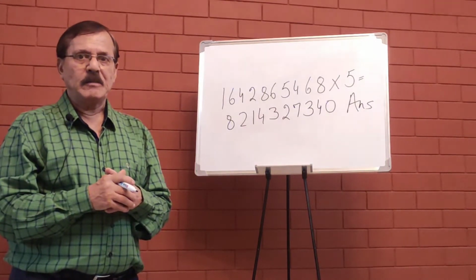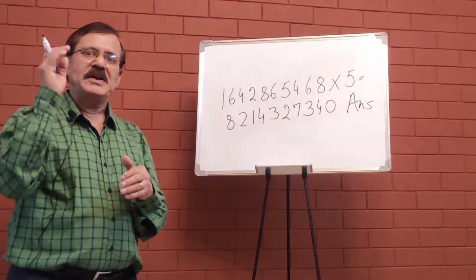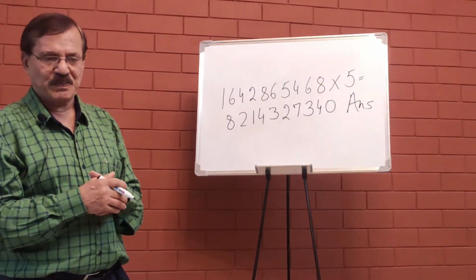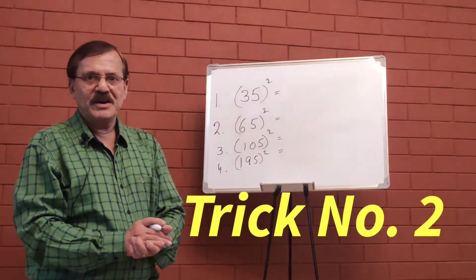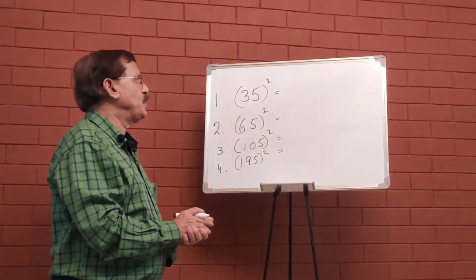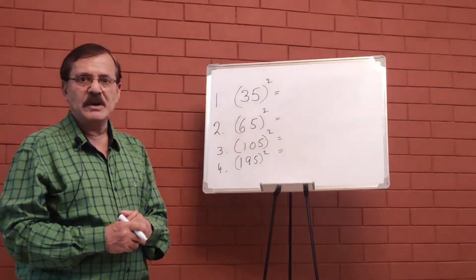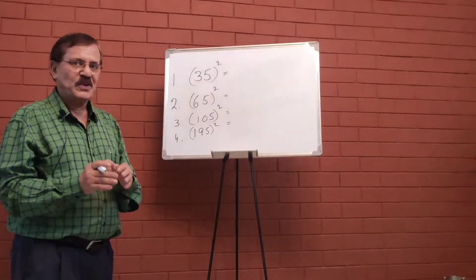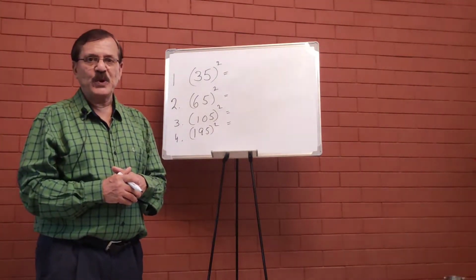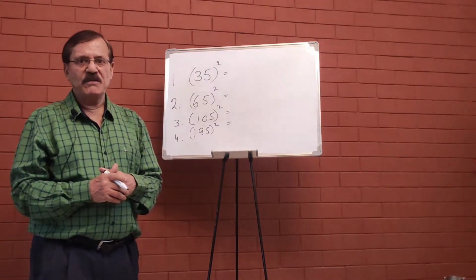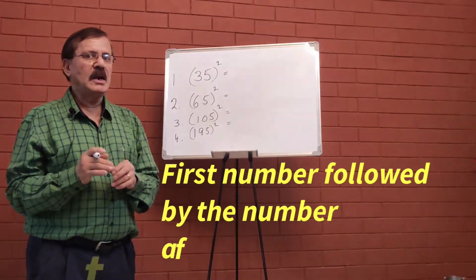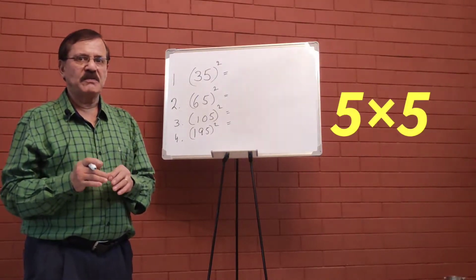Therefore, now let us go to trick number 2 and see some other calculations. In this trick or in this method, we are going to find squares of numbers which end in 5. So there is a special technique for finding the squares of such numbers which end with 5. And the trick is, we'll take the first number and the last number. That will be the two parts of the answer.